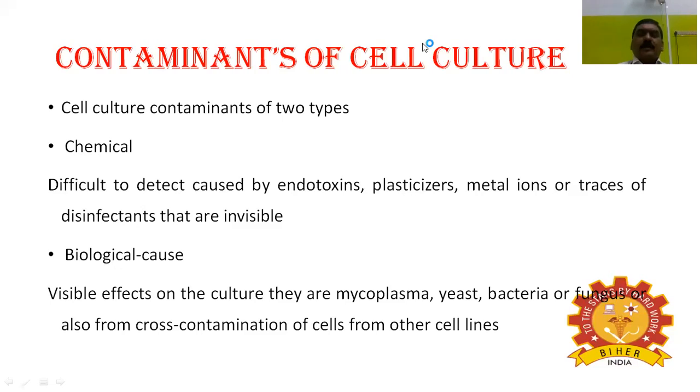What are the chemical contaminants of animal tissue culture? Chemical contaminants are difficult to detect. They are caused by endotoxins, plasticizers, metal ions, or metal traces from disinfectants and floor cleaners that are invisible, but they cause serious damage to the cell lines or cell structures.